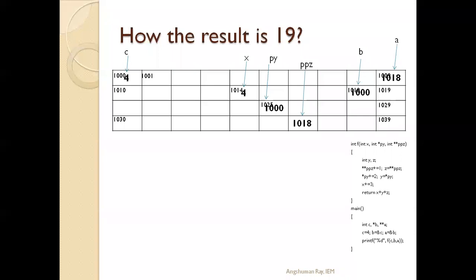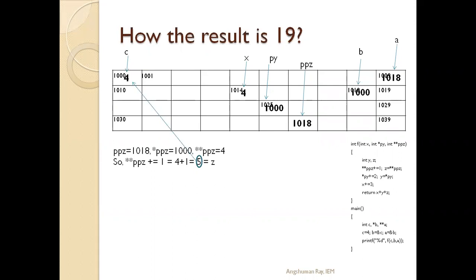Right? So next, for this line, double star of ppz plus equals to 1, we are updating this value, which becomes 5. Double star ppz plus equals to 1 means 4 plus 1, that is 5. We are updating this value 5 at the double star ppz location.